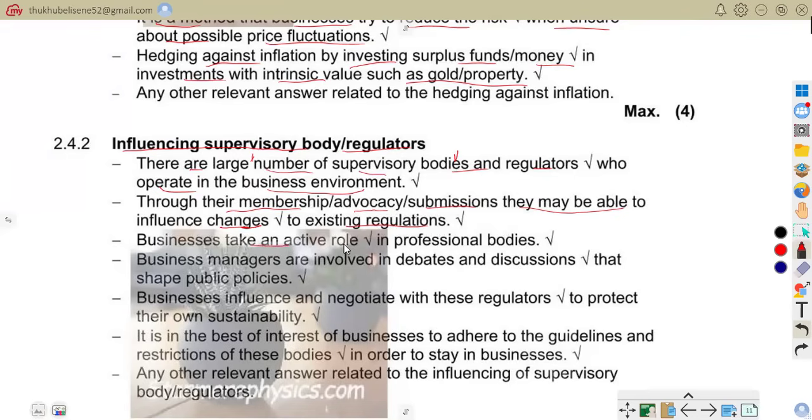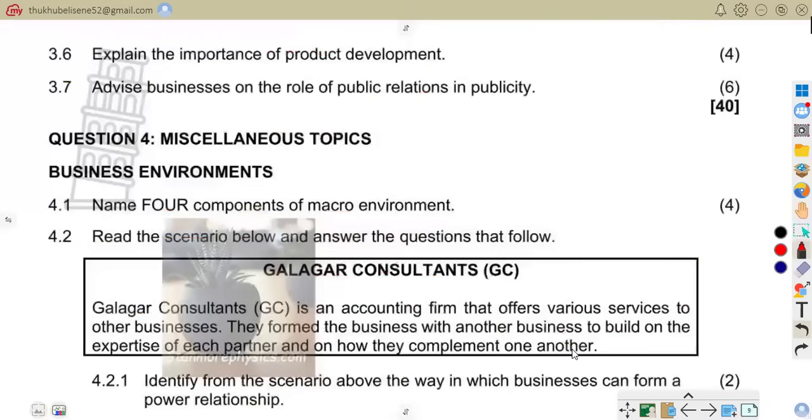Business take an active role in professional bodies. Business managers are involved in debates and discussions that shape public policies. Business influence and negotiate with these regulators to protect their own sustainability. So it is in the best interest of business to adhere to the guidelines and restrictions of these bodies in order to stay in business. Now we are to go to 2.5.